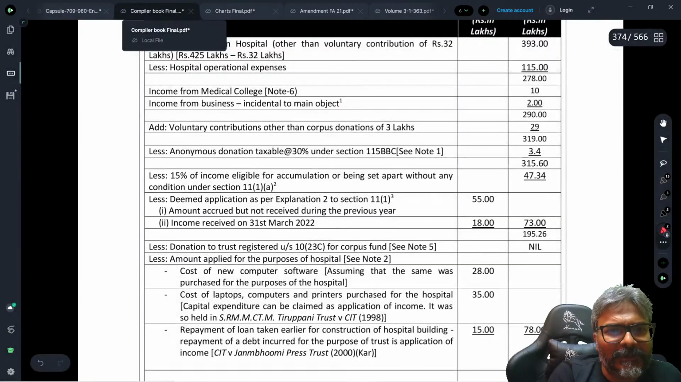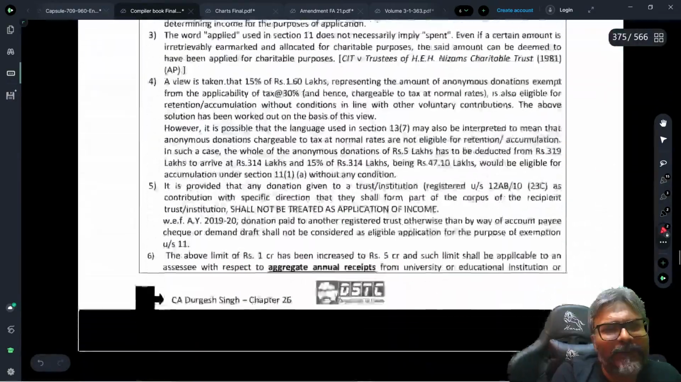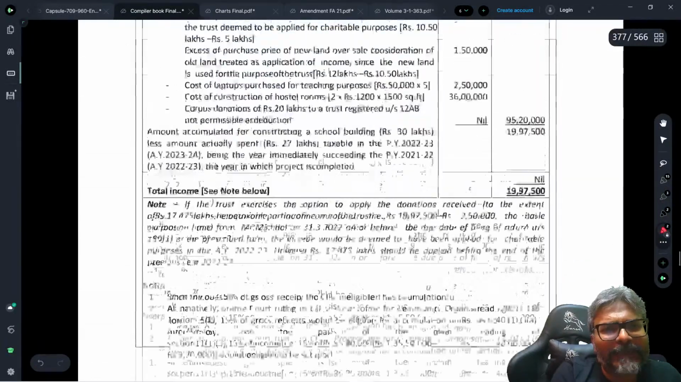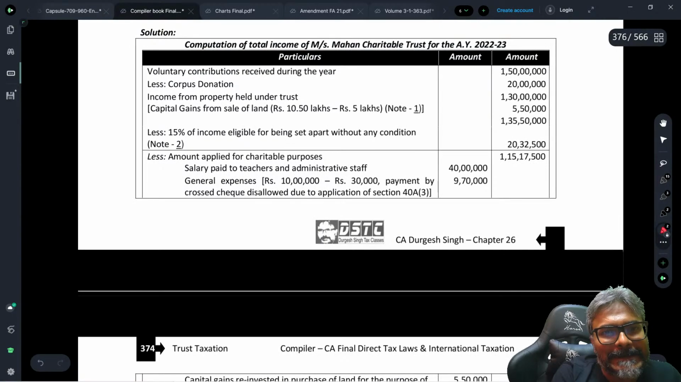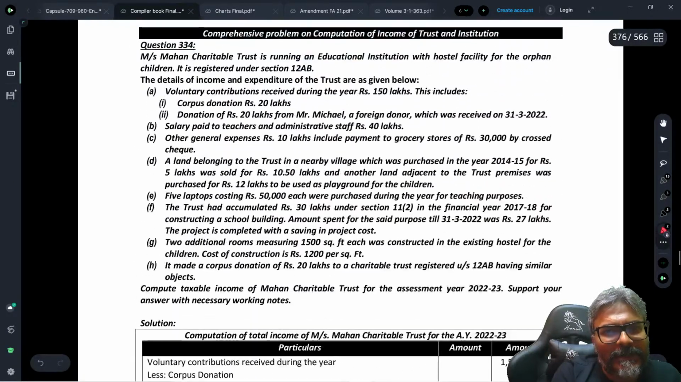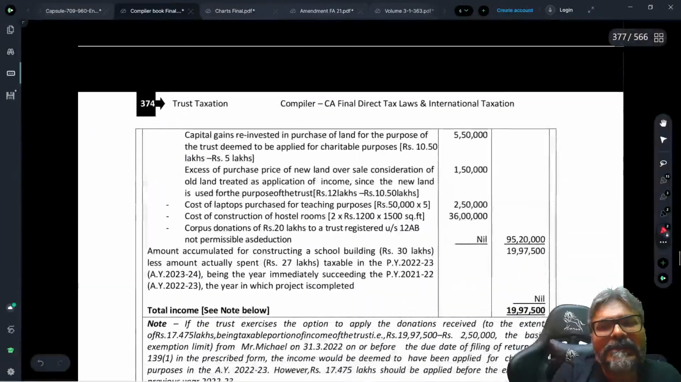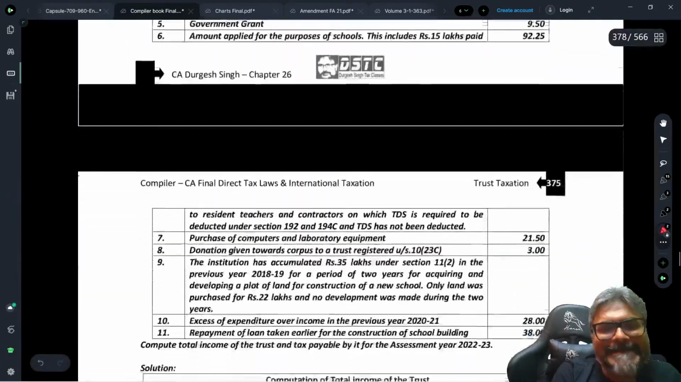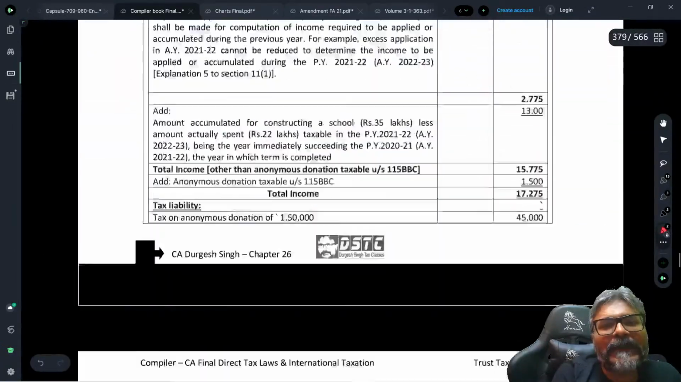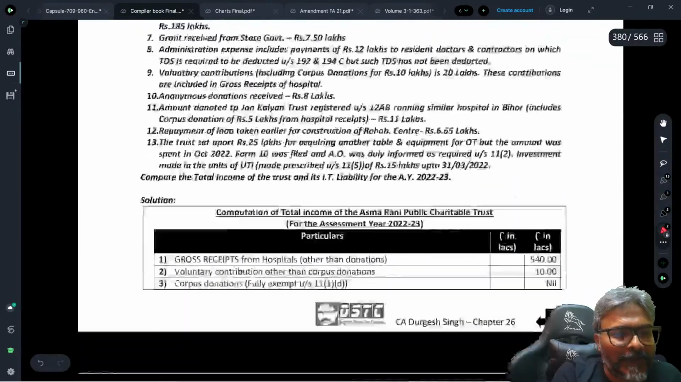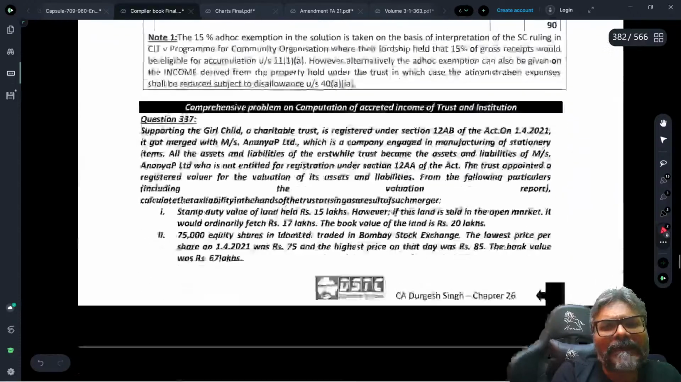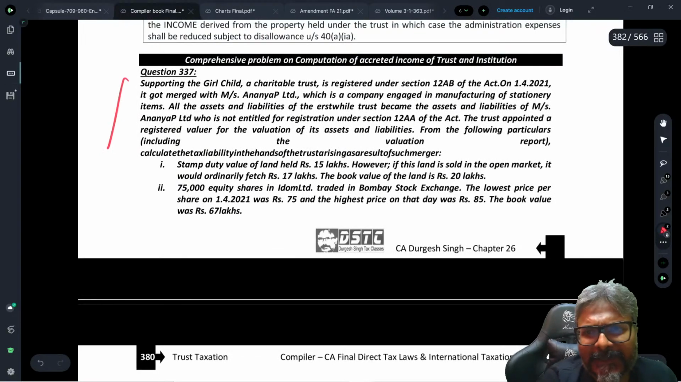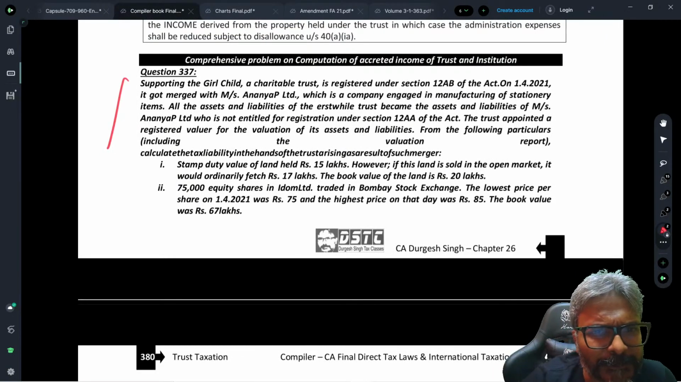If you all agree to this one, students, then may I try to give you an angle over this. Be careful, students. Let me give you a particular thing: how they have asked the question. A couple of questions are there in the past questions of compiler. Now, students, if you see over here, supporting girl child charitable trust, I just wanted to show you the format of the solution.